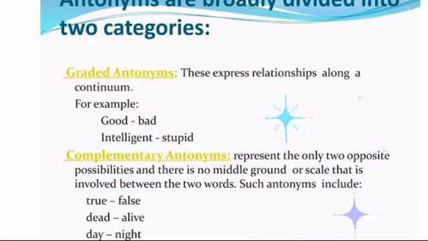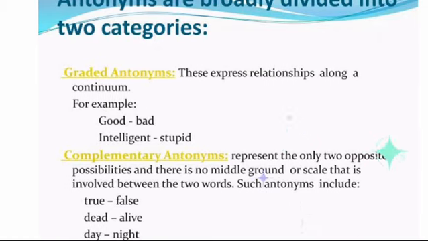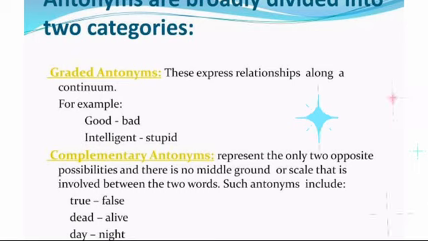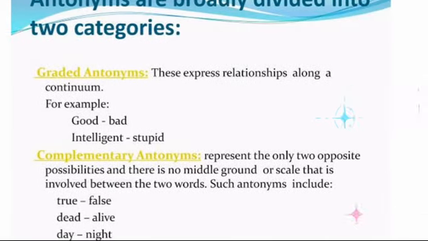Antonyms are broadly divided into two categories, namely graded and complementary antonyms. Graded antonyms are word pairs that have variations between the two opposites. That is, they are nearly opposite in meaning because they have different degrees of variations. For example, the antonyms big and little. We have different variations between them.